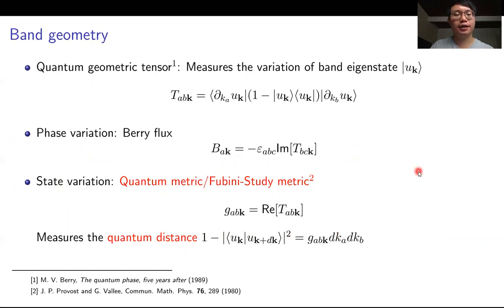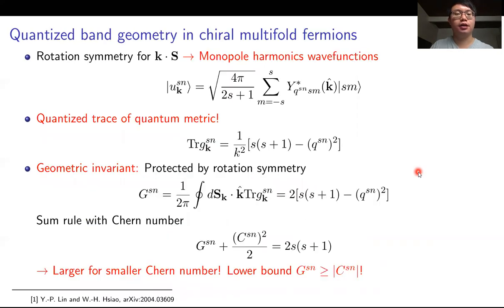So we want to calculate the quantum metric for the chiral multifold fermions. To do this, we need to first know the wave function for it. We look at the Hamiltonian here, which is of the k dot s form. It has the spin-orbit coupled rotation symmetry. So we know that the eigenstate should be described by monopole harmonics and the spin eigenstate.